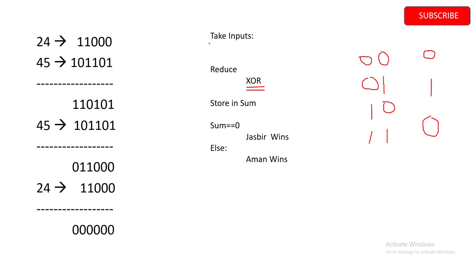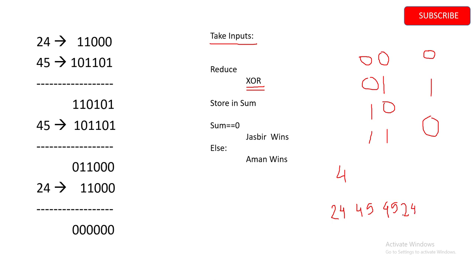The first step is we are going to take the inputs: the number of numbers on the table, which is 4, then the numbers themselves, which in this case will be 24, 45, 45 and 24.